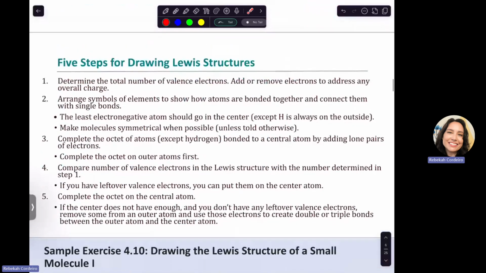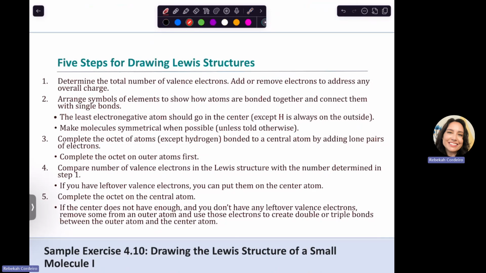So these are 5 steps to drawing Lewis structures. If you may have learned this before, do whatever is working for you. If you find that what you're doing is not working for you, I recommend that you come back to these steps. I think that if you were to use these steps 10 times, by the time you finish, you would have learned the steps.